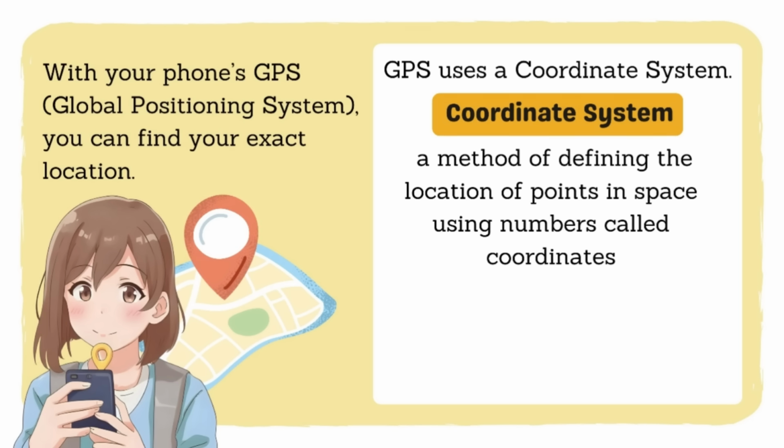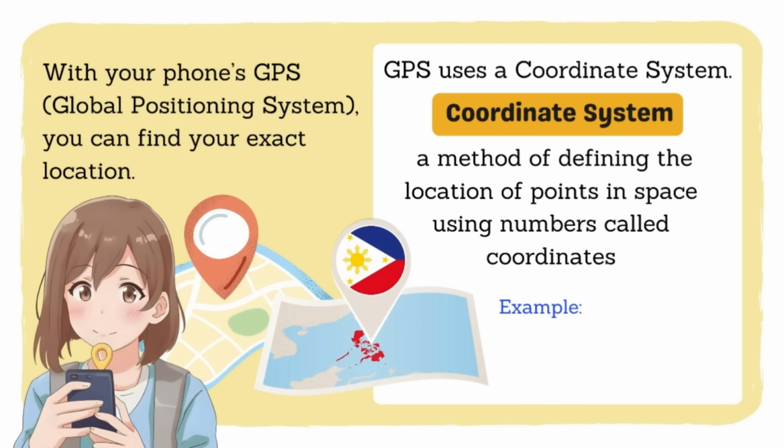Similar din ito sa ginagamit natin na coordinate system kapag naglo-locate tayo ng countries around the globe. Halimbawa, yung ating country, Philippines. How do we locate Philippines in our world map? Dito gumagamit na tayo ng mga coordinates. Yung pinapag-aralan nyo sa Araling Panlipunan about latitude and longitude.